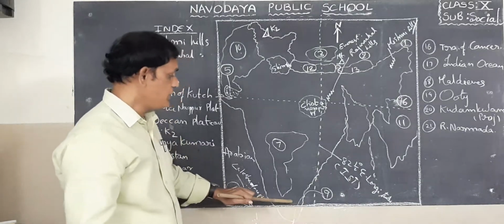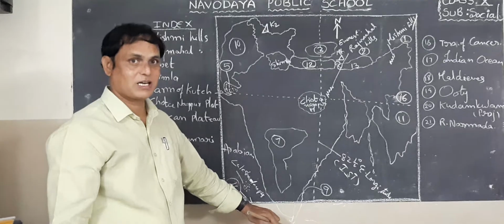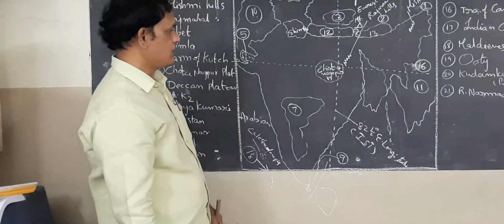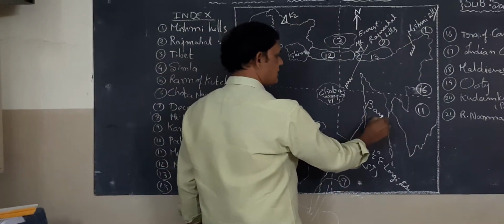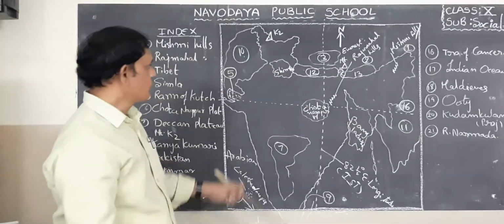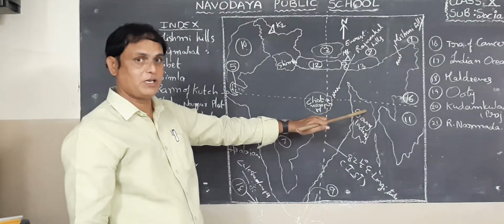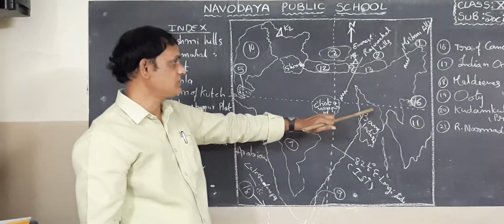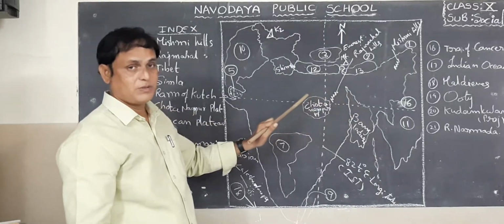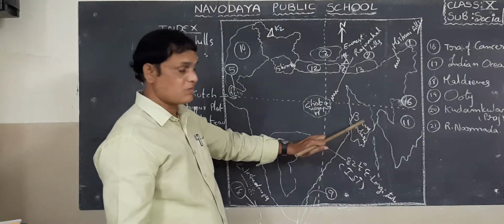Next one, between India and Sri Lanka, one strait is there. That is called Palk Strait. Here you can find the Palk Strait. Next, this is Bangladesh. It is a separate nation. At the time of our Indian independence in 1947 it was East Pakistan, but it was formed as a new nation in 1971 with the help of our former Prime Minister Indira Gandhi. Okay, boys, this is Bangladesh.